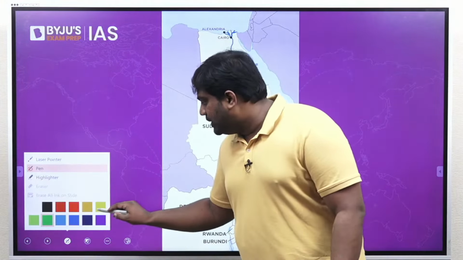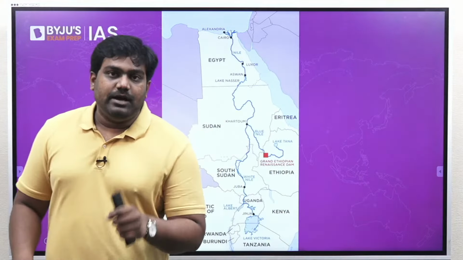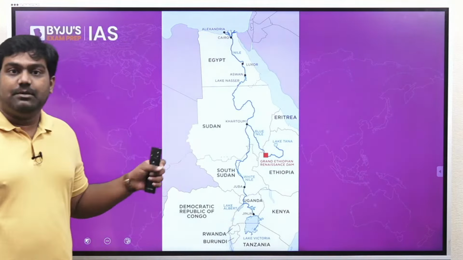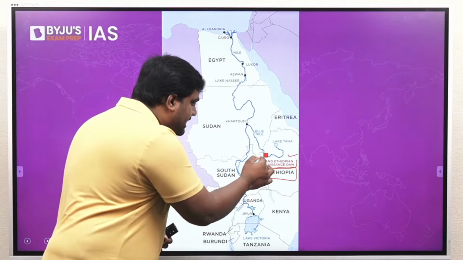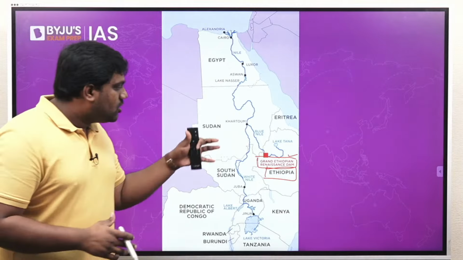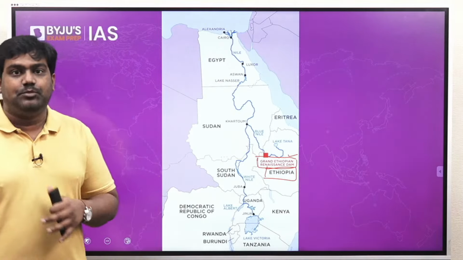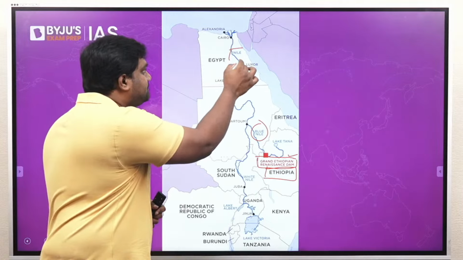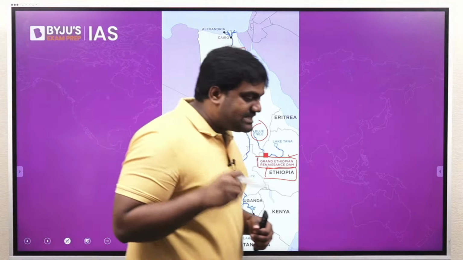Let me explain this with the help of a map. A map will help you to understand where this dam is coming up, on which river, which countries are affected by it. See, Ethiopia is an African country located over here, and it is planning a very, very ambitious project. It's said to be one of the world's biggest dam projects, called the Grand Ethiopian Renaissance Dam project. This project is coming up on the Blue Nile, which is one of the tributaries of the Nile River. Is that clear? The project is coming up on the Blue Nile.